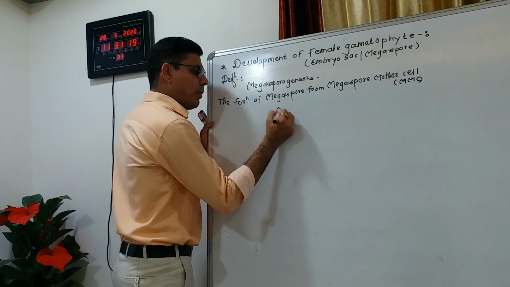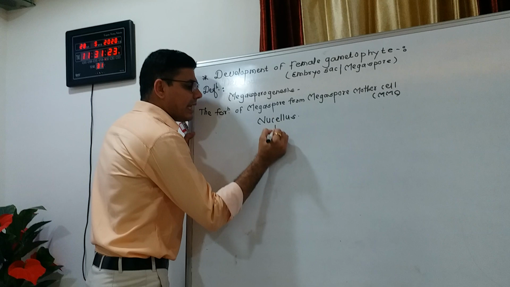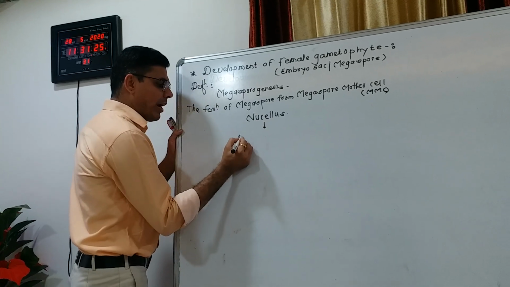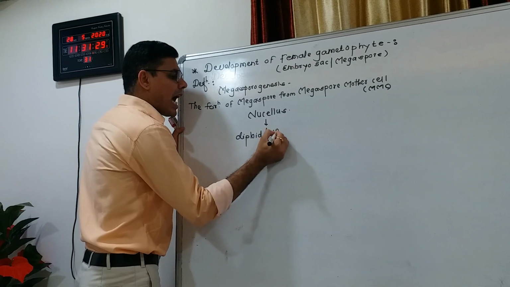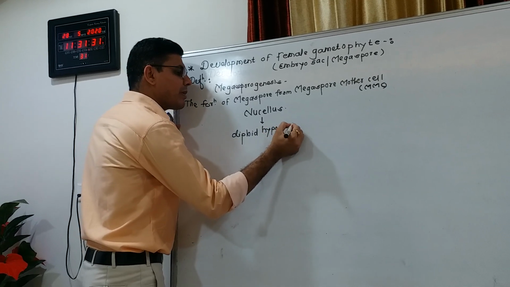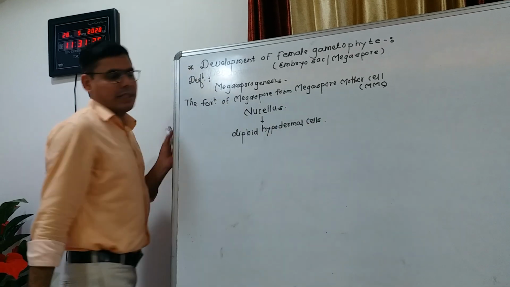The development of the embryo sac takes place in the nucellus, and in the nucellus the diploid hypodermal cells are present.